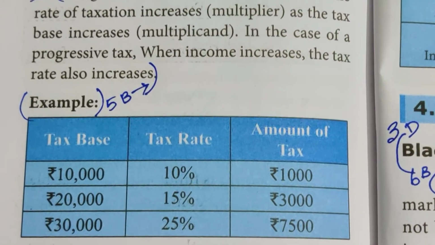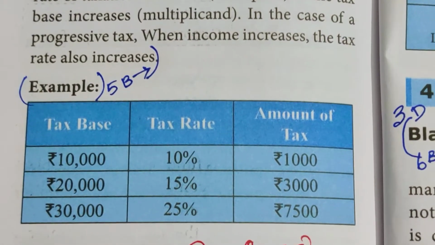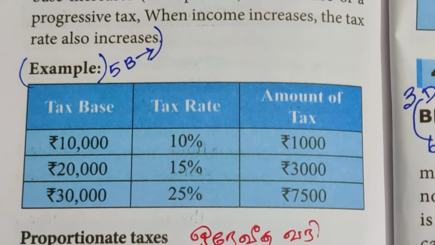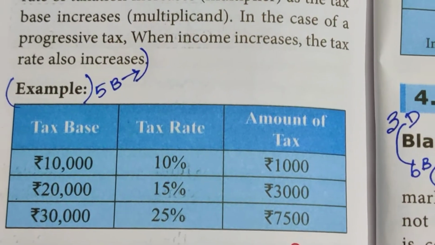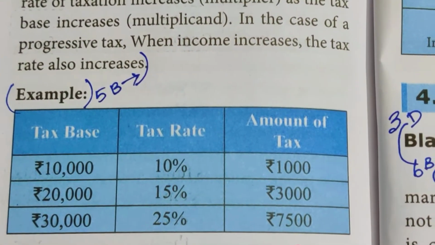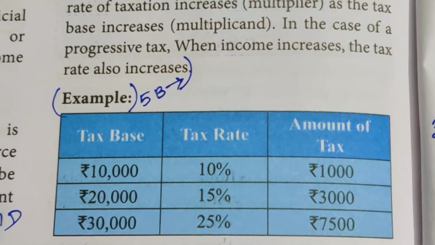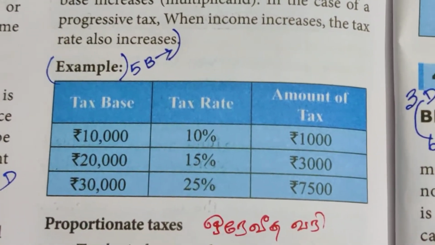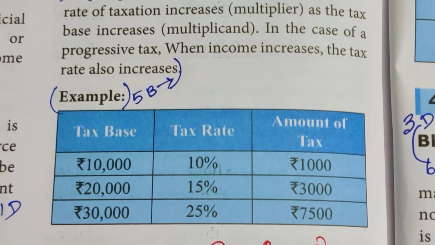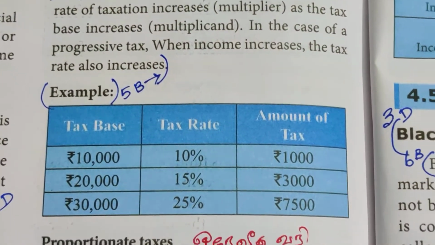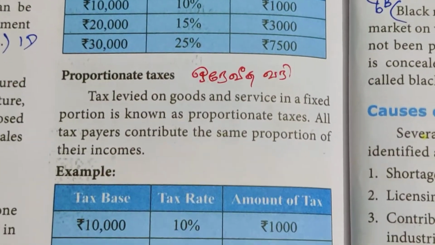So 3,000 tax they are charging. If you are earning 30,000 per month, the tax rate will be 25%. So you are paying a tax to the government of rupees 7,500. So when the income is increasing, the tax rate rises a little bit. It's just a multiplier, it's not doubling.